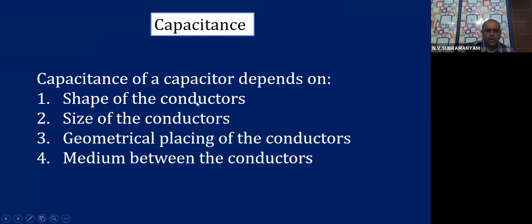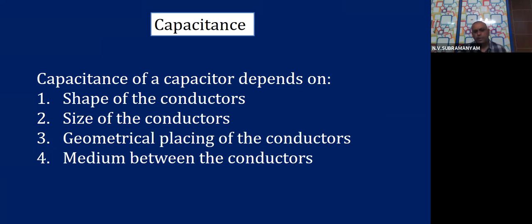Capacitance depends on the shape and size of the conductor. When you change the shape, the area of that particular conductor will change and the amount of charge it can store also will change. That is the reason why capacitance depends on shape and size.